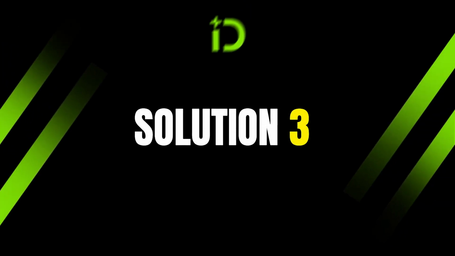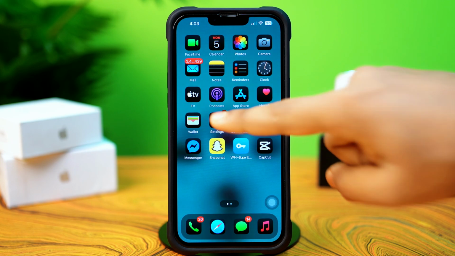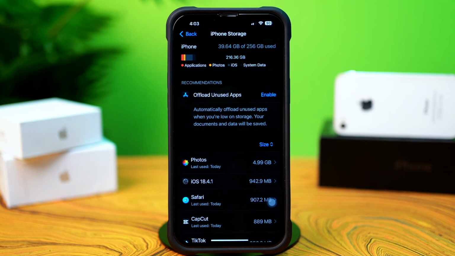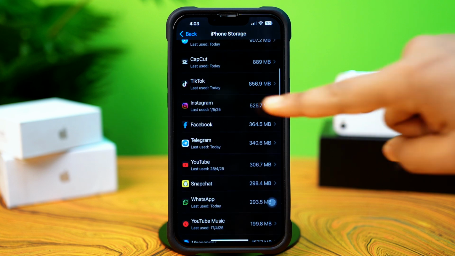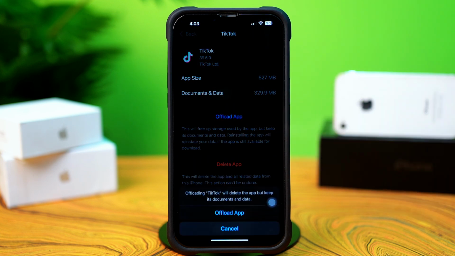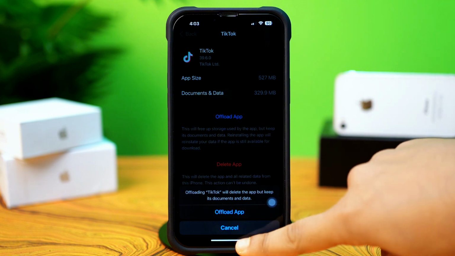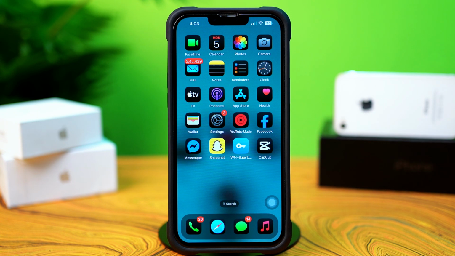Solution 3. Offload TikTok app. Open up the settings, then tap on General. Next, tap on iPhone Storage. Now scroll down and find the TikTok app. Next, tap on TikTok, then tap Offload. And again, tap Offload. After that, tap Reinstall it. If you still have the same issue, then follow my next solution.